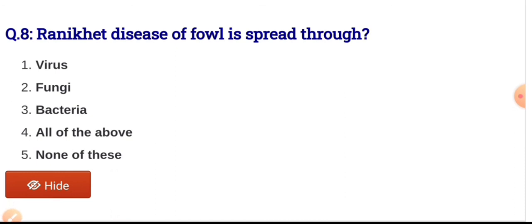It is a contagious and highly fatal disease of fowl. The symptoms vary according to the age of the affected birds.